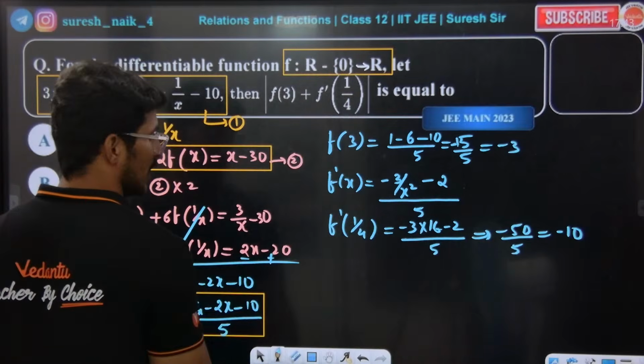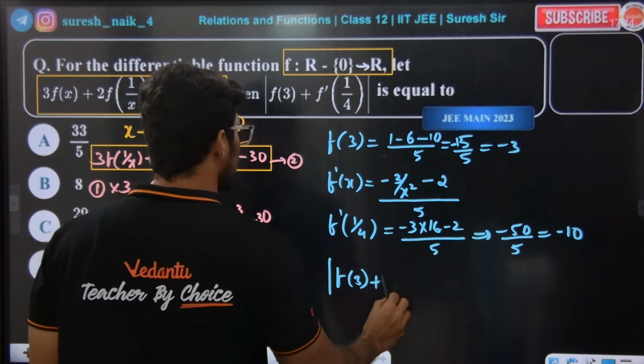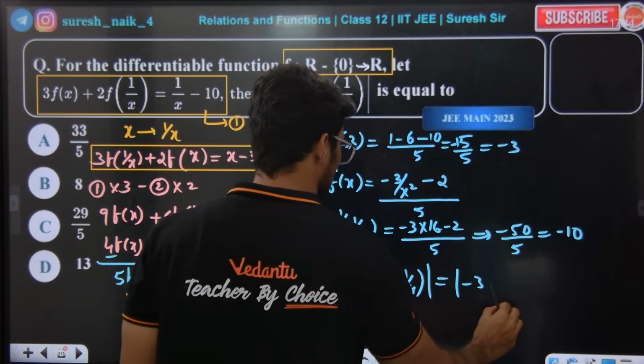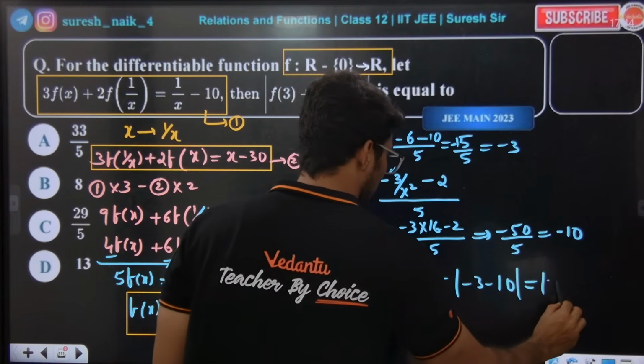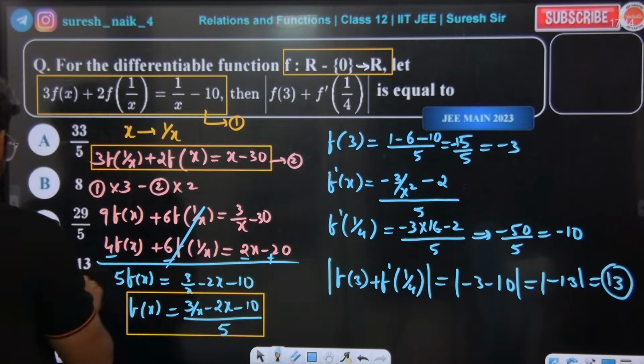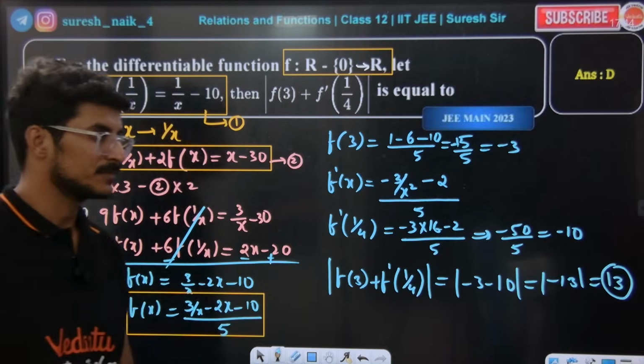Minus 15 gives minus 3. Okay, wow, super sir. What I am asking you to find is the modulus of f of 3 plus f dash of 1 by 4. So minus 3 minus 10, which is mod of minus 13, which is 13. 13 should be the right answer. D is the right answer. Magic.